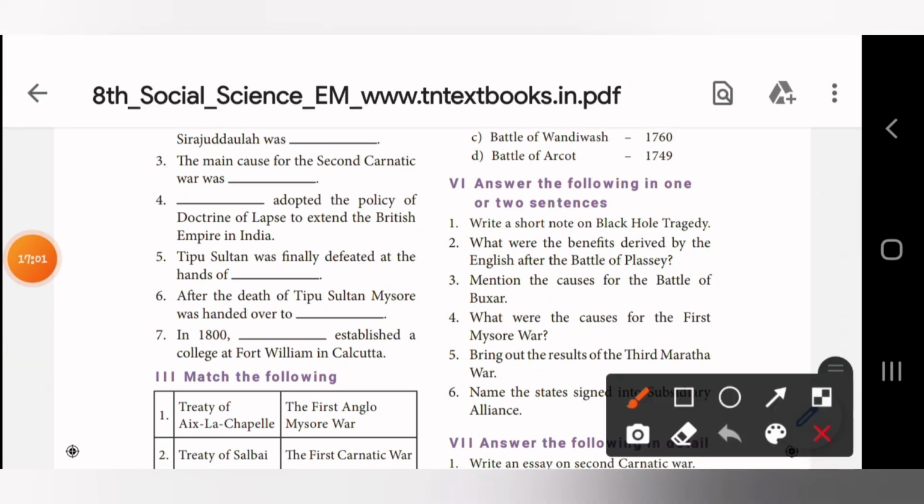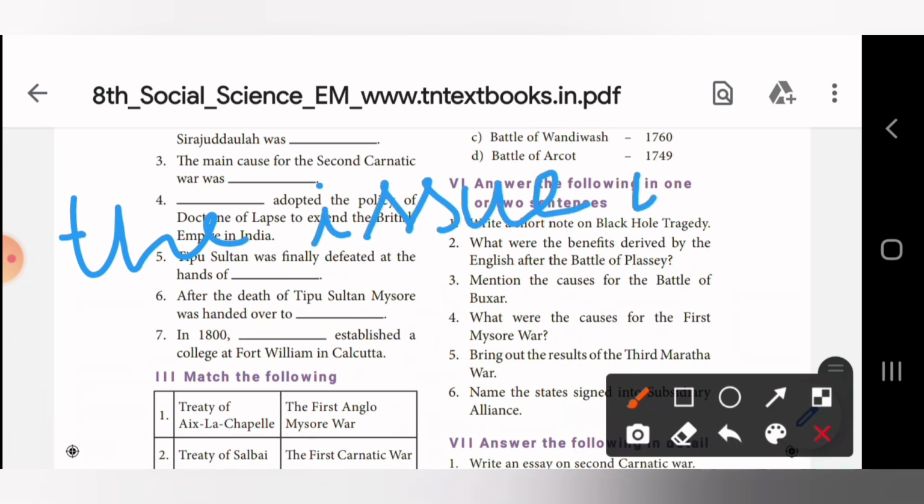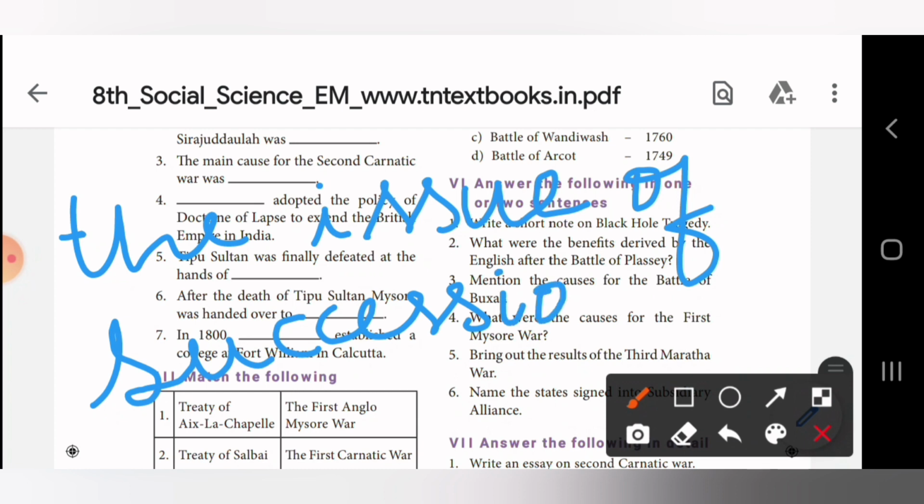The main cause for the Second Carnatic War was dash. What was that? The issue of secession. That's the answer. Third one, the main cause for the Second Carnatic War was the issue of secession. Okay. Fourth one,